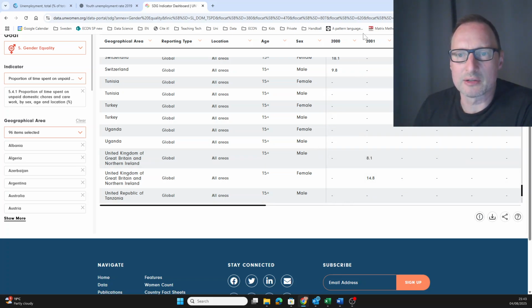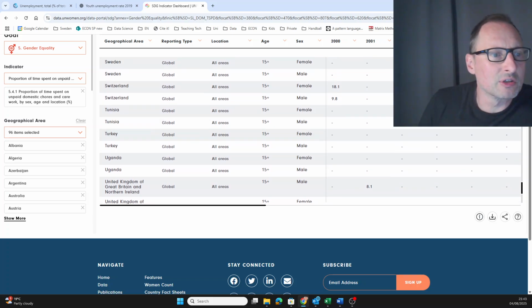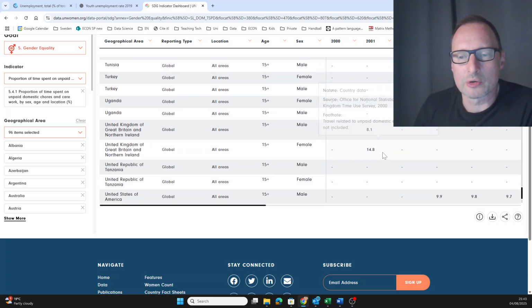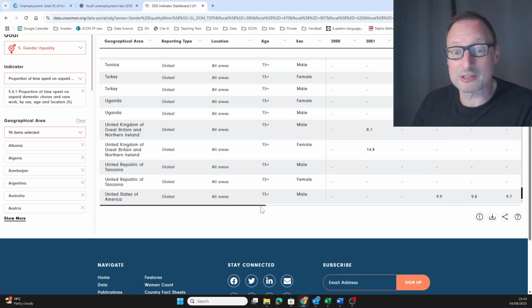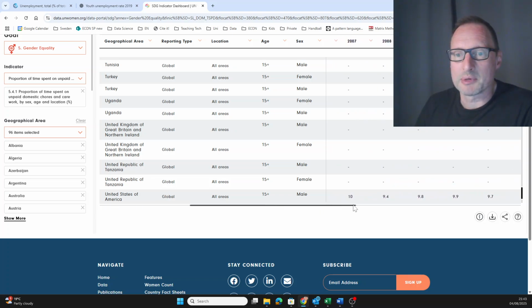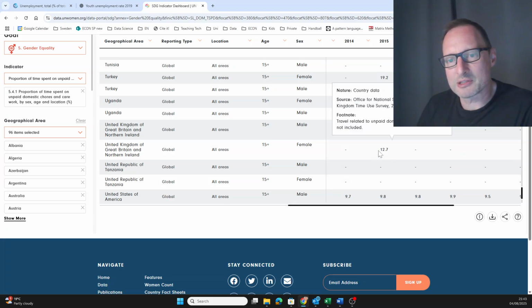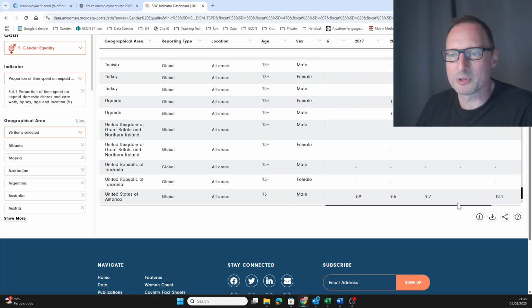So you can see, for instance, in 2001, that the ratio was almost 2:1. Okay, so these are percentages. Actually, let's look at the proportion of time spent on unpaid domestic work, time spent out of 24 hours. Females spend 15%, male 8%. That's almost a ratio of 2:1. But let's see whether there's more recent data. You see we don't have data for every year. 2015 was, let's make that 13:7. So that's less than a ratio of 1.5, perhaps 1.4.